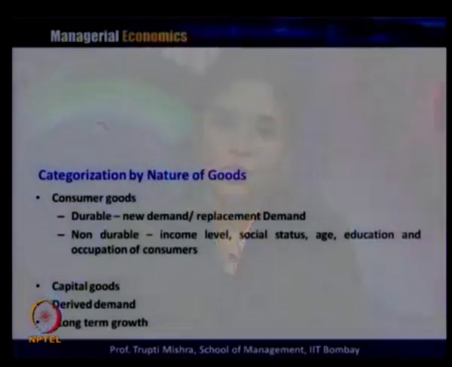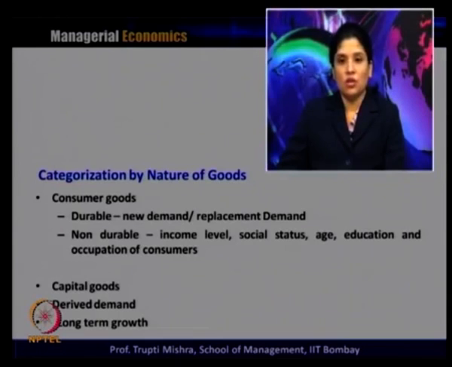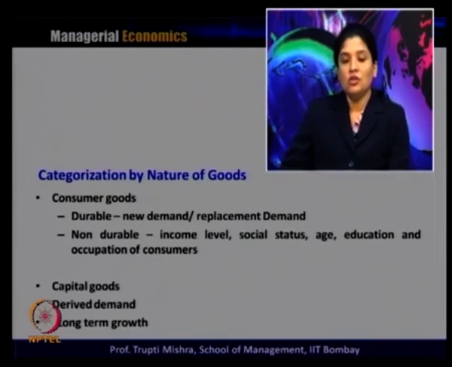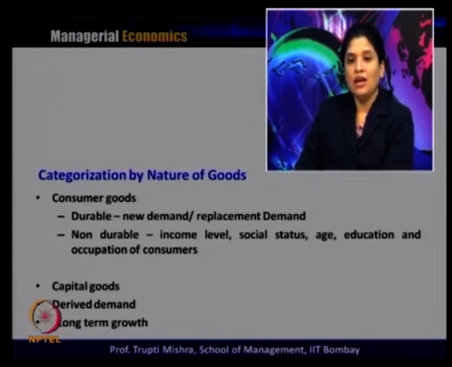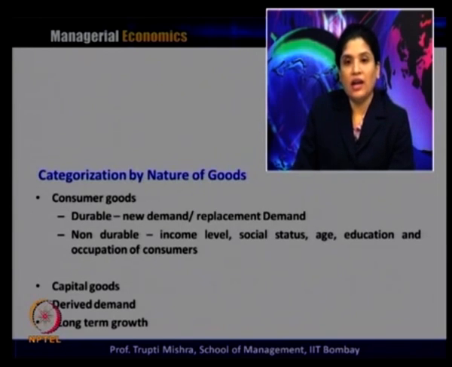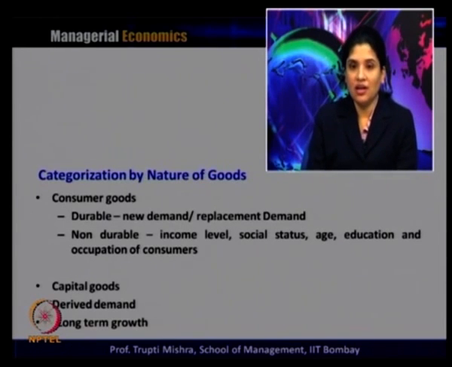Then the categorization is on the basis of the nature of the goods, and here we will take two categorizations: one on the basis of consumer goods and second on the basis of capital goods. In case of consumer goods, forecasting is needed if it is a case of durable goods, either a new product with altogether new demand or the replacement demand.